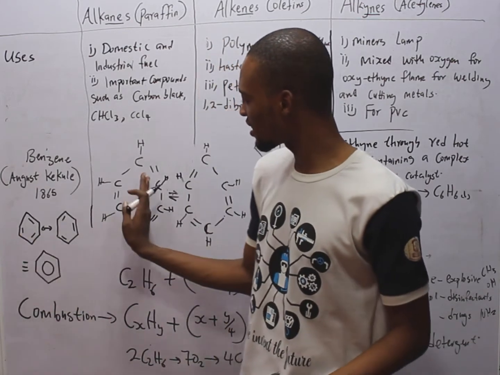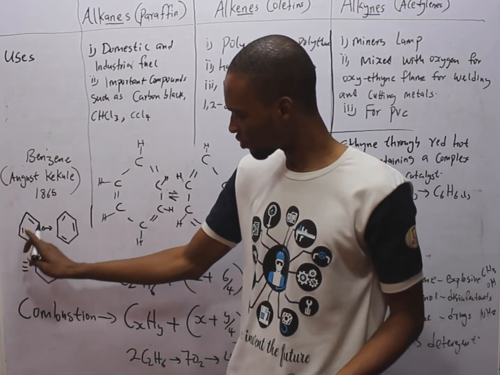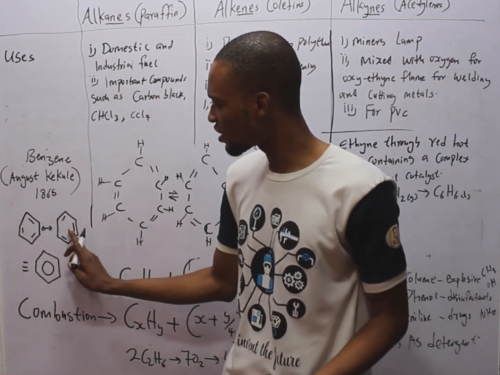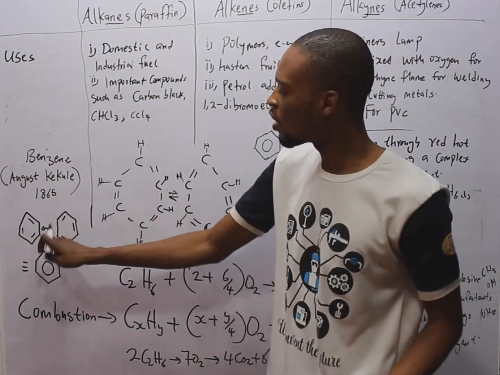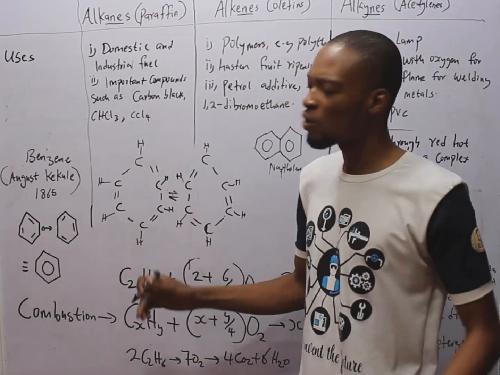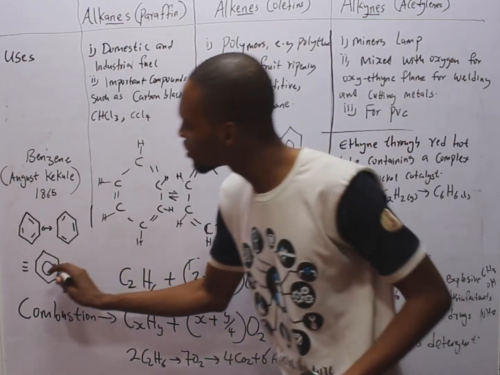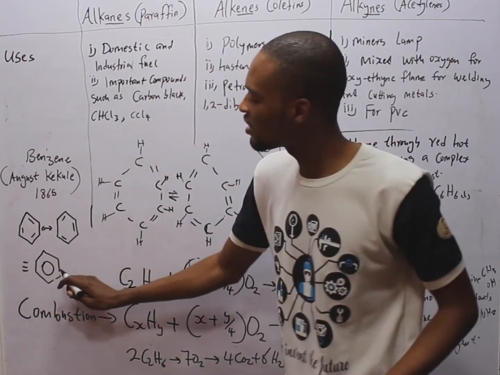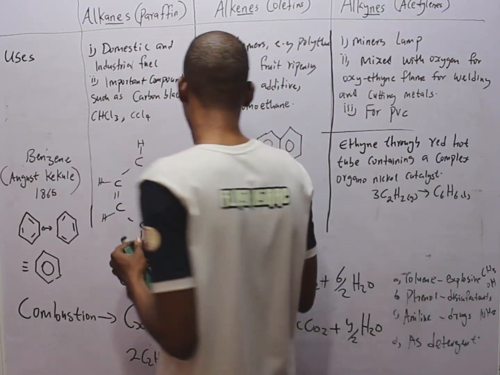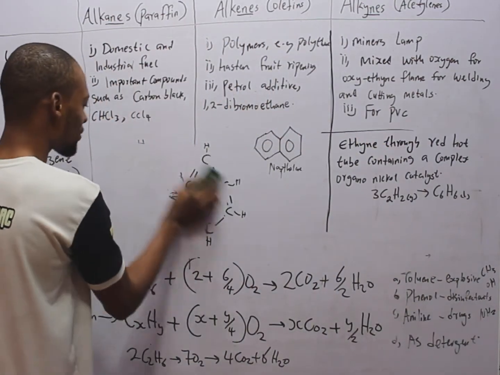So look at it. This can also be represented this way, with alternating double bonds. This one starts from here, this one starts from the second one. So this and this are the same. When represented in this form, you observe what is happening. Once they combine in that resonance form, it becomes a circle. So this is benzene in resonance, alternating double bonds. Having said that,